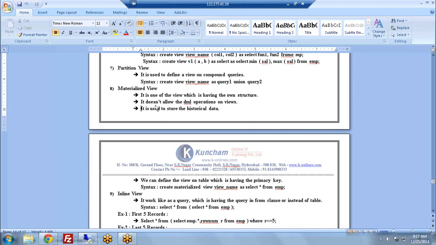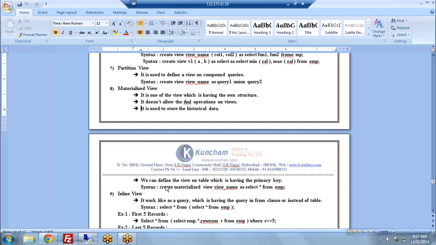Then here, observe this one. It does not allow DML operations in this view. We just create the views and each has its own structure. And also, whenever we want to create any materialized view on a particular table, we should maintain the primary key on the table. It is not a rule, but we should maintain the primary key on the table. Then only can we create a materialized view. Without having a primary key it is also created, not a problem.